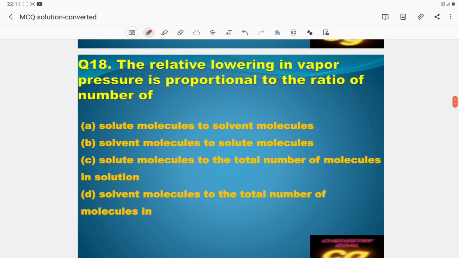The relative lowering in vapor pressure is proportional to the ratio of number of solute molecules to total number of molecules. This is the correct answer, because relative lowering of vapor pressure, that is delta P by P naught, is equal to X B. As X B is the number of moles of solute to the total moles, the correct answer is C.